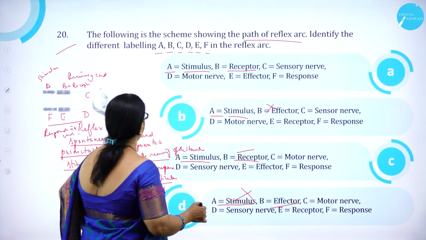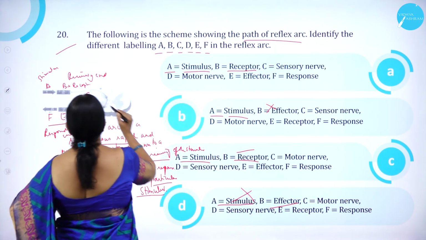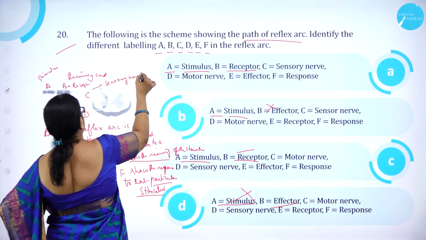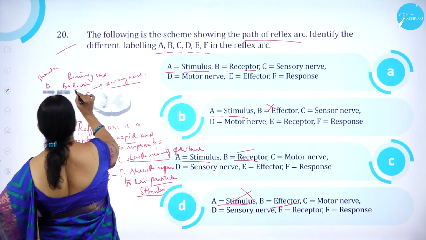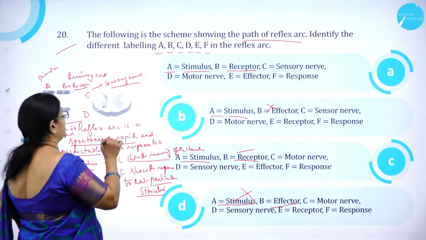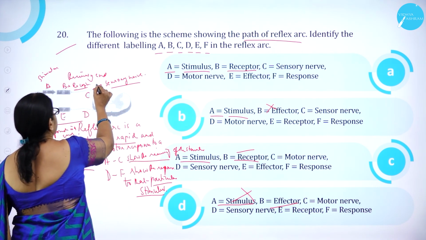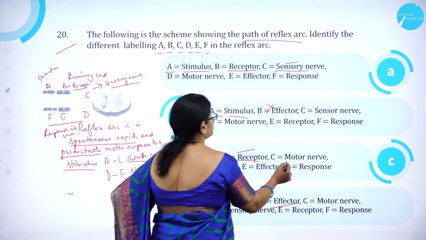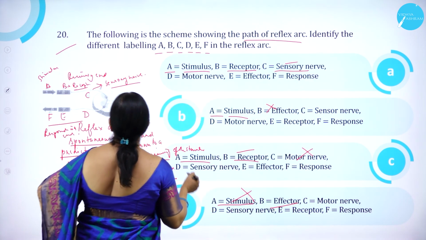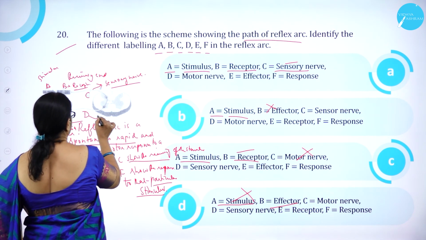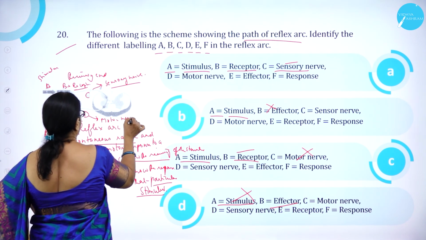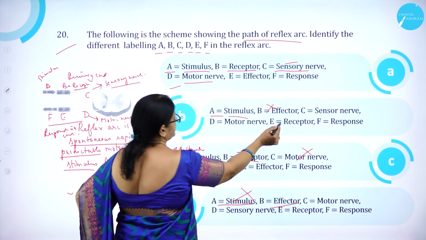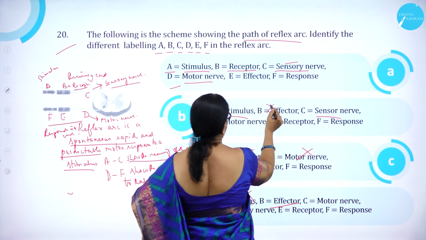So, we have to identify in that. Then C, here we can see C is sensory nerve. A is stimulus, B is receptor, C is sensory nerve. Here we can see C is sensory nerve, correct. Here C is motor nerve is wrong. Then D is motor nerve. So here we can see D is motor nerve. Here C is sensory nerve. Here also C is sensory. But this is wrong already.